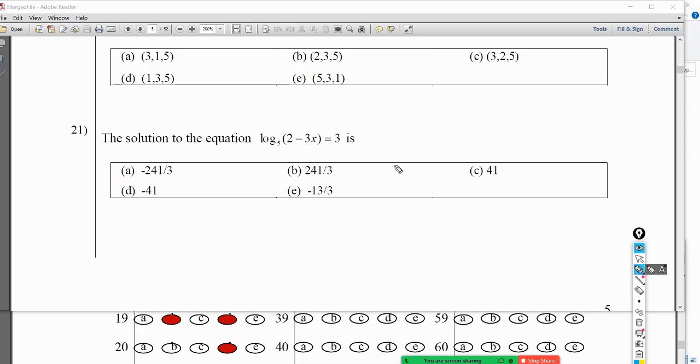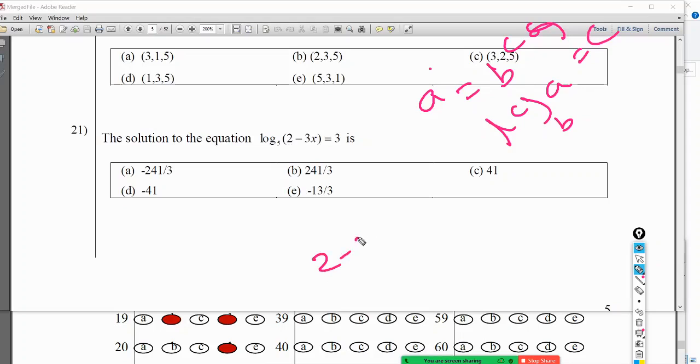I want to get rid of the log because by definition, I know that if a to the power b equals c, I can write it as log base b of c equals a, and if I have this one I can write like this as well. So I want to get rid of the log. That is 2 minus 3x equal 5 to the power 3.